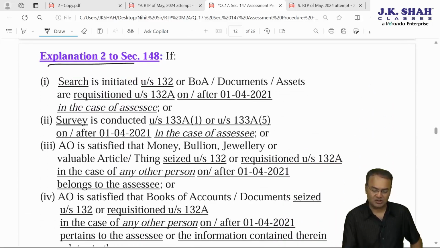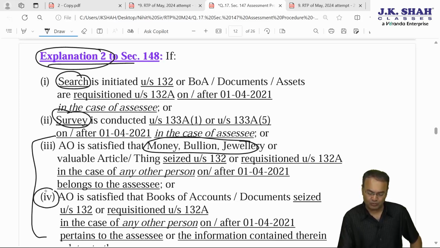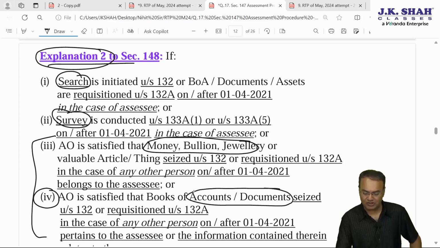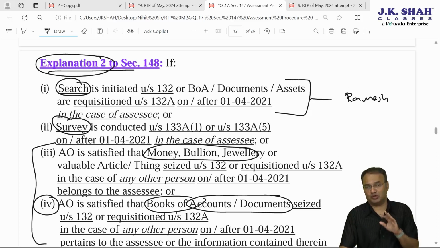As far as Ramesh is concerned, his case will fall under explanation 2. Search is conducted in his premises, or there is a survey, or there is a search in the third person's case and assessee's assets are found, or, fourth point, search is conducted in the case of third party and assessee's books of accounts documents are found. Any which ways, Ramesh's case will fall under first category. In his own case, search has been conducted. In these two situations, there is definitely information that income chargeable to tax has escaped assessment. That means AO can reopen.